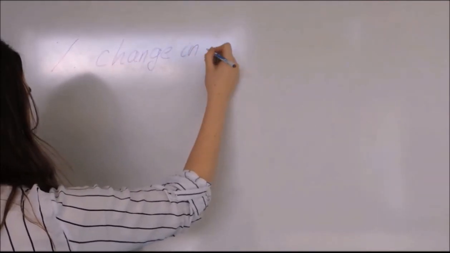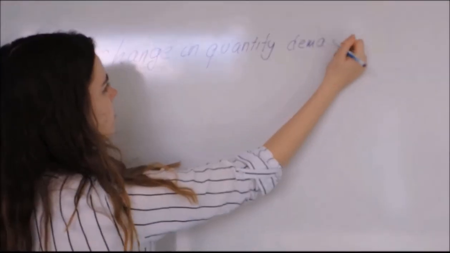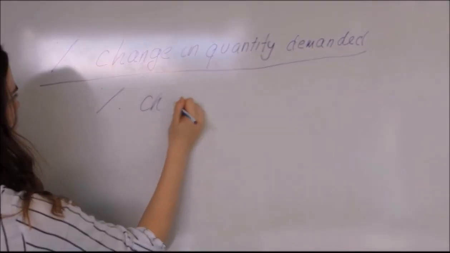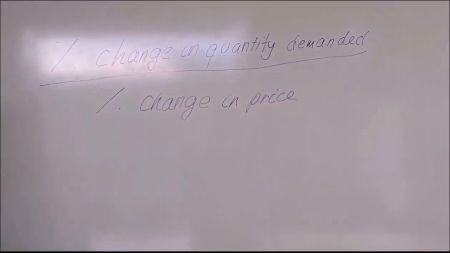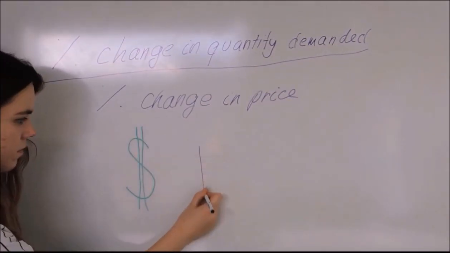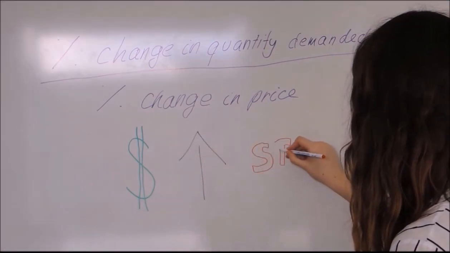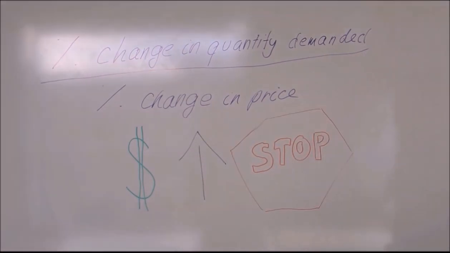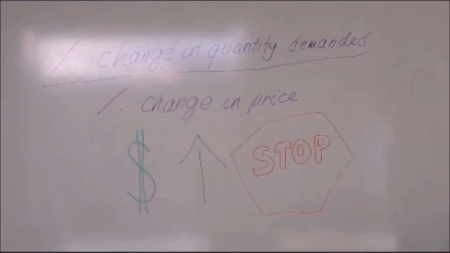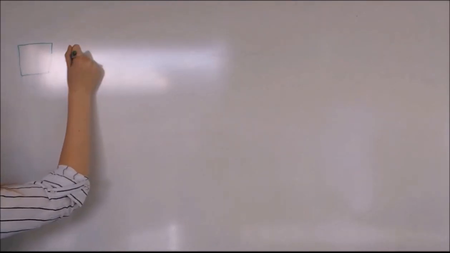In order to calculate this, we divide the percentage change in the quantity demanded by the percentage change in price. Elasticity of demand measures how willing consumers are to stop buying a good when the price of the good rises. There are a number of factors that determine the price elasticity of demand, such as the availability of close substitutes, as goods with close substitutes tend to have a more elastic demand because it's easy for consumers to switch to other goods.